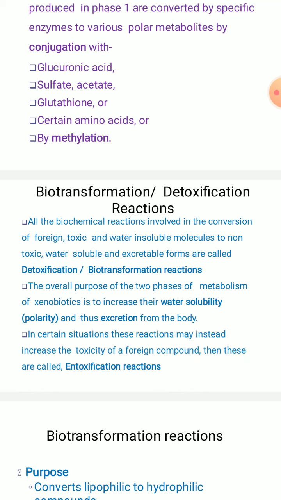In certain situations, these reactions, instead of decreasing the toxicity of a foreign compound, may also increase it, that is, intoxication reactions. We can see later what we mean by these intoxication reactions. So the main purpose is to increase their water solubility, that is polarity, in order to excrete the toxic substances out from the body.